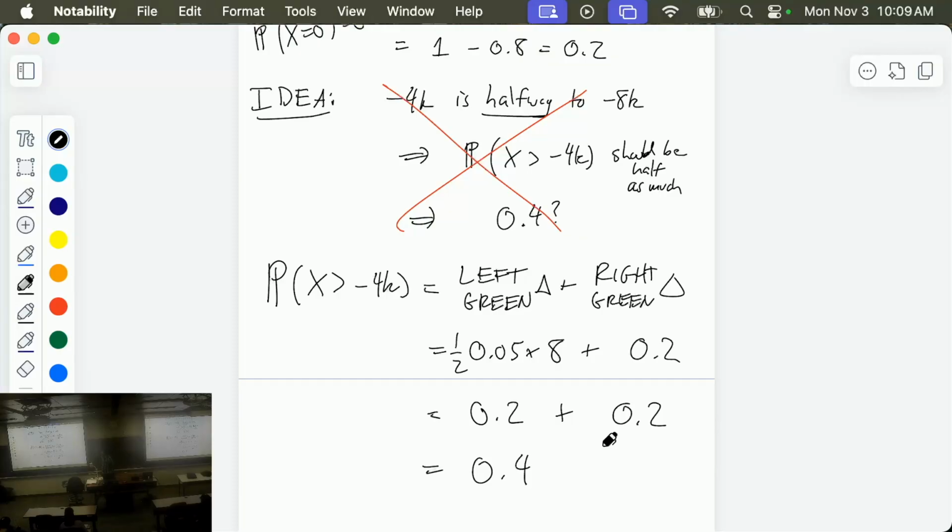40%. Okay. Yes, question over here in the front row. Professor Nika, would I still get full marks if I use the first idea to get the solution? Well, the first idea had some serious flaws. So if you did the first idea and then you found the flaws and fixed them, and did something slightly different than this, you would get full marks. But if you just ran with this idea and you wrote 0.4 and you didn't recognize that this was a wrong idea, then you would not get full marks.